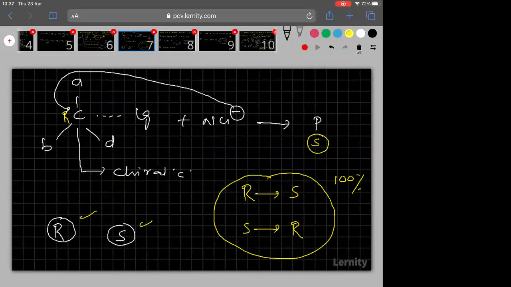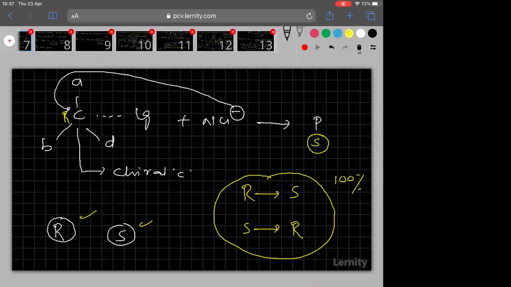In a chiral center, meaning carbon bonded to 4 different groups, always R converts to S, S converts to R, 100%. That is called inversion. For every chiral center, 2 types of configurations are possible, either R or S. How to know R and S, I will explain in optical isomerism. If the reactant has R configuration, then the product would have S configuration. That is called inversion.